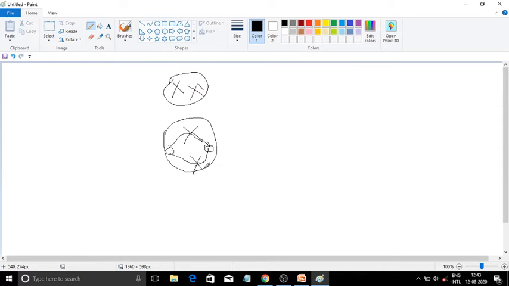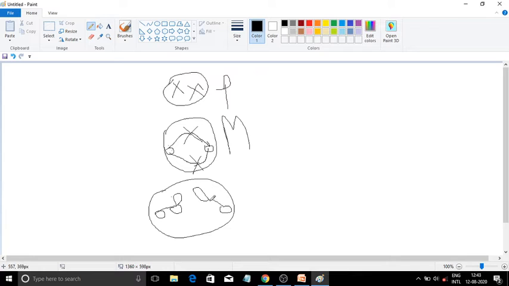So here it was prophase, this was metaphase, and this is anaphase. What happened? The centrioles pulled the centromere. So here what you are getting is your anaphase. In anaphase, this egg shape is getting divided, getting halved.